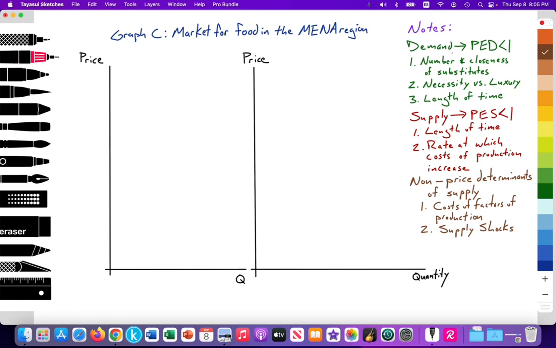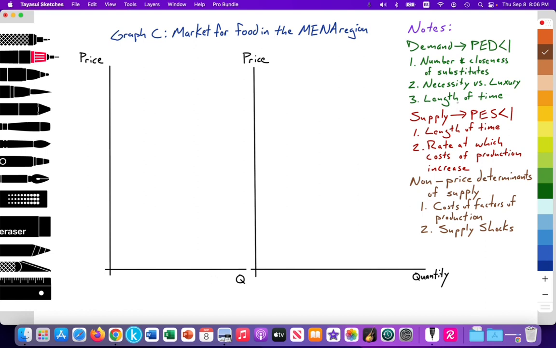Demand as review. My demand curve should be relatively inelastic because the number and closeness of substitutes is not as available. As we read those articles, we see that even if people in this region would like to switch away from wheat, the article highlights that other cereal prices are rising. So there's no close, cheaper substitute. Prices of a variety of food are rising, so there's no cheaper substitute to switch to. So the demand curve would be inelastic. In addition, we know that food is a necessity, so it'd be inelastic.